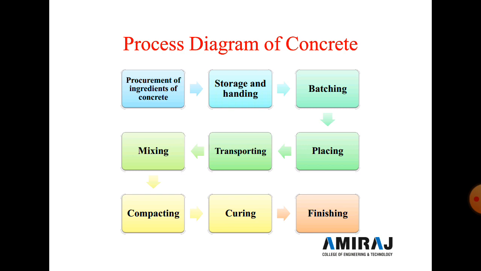There are different types of vibrators, like needle vibrator, surface vibrator and formwork vibrator. We generally use these to compact the concrete. After compaction, we apply mortar on the surface of the concrete for final finishing.